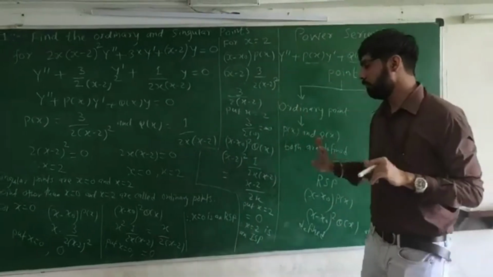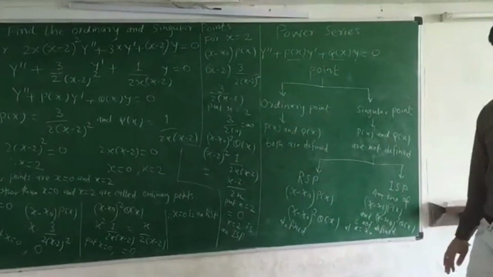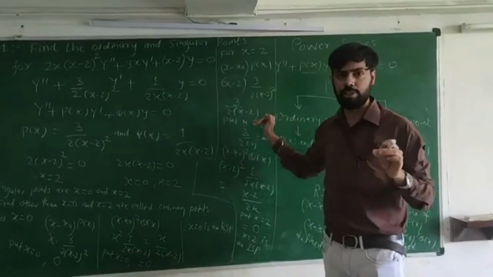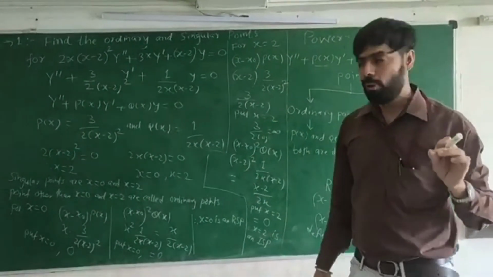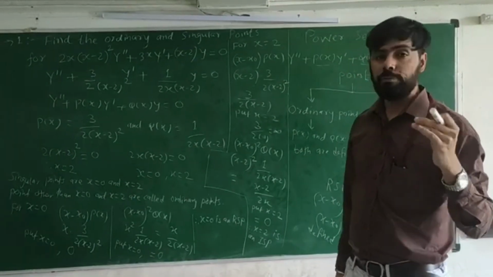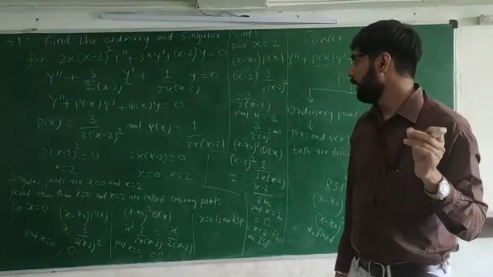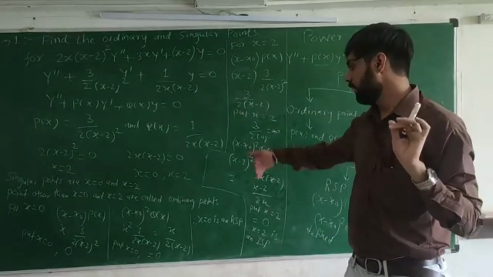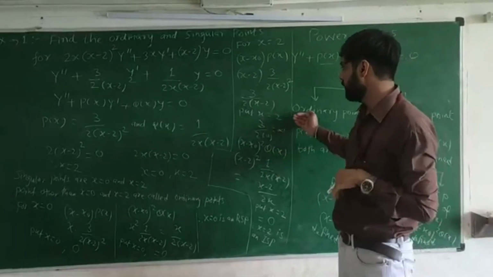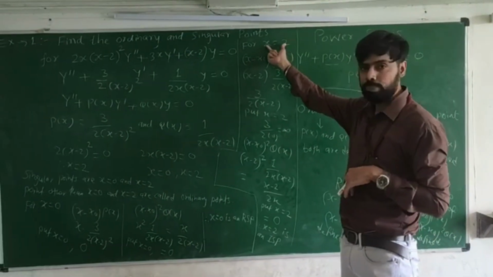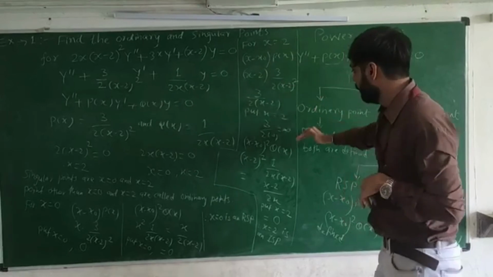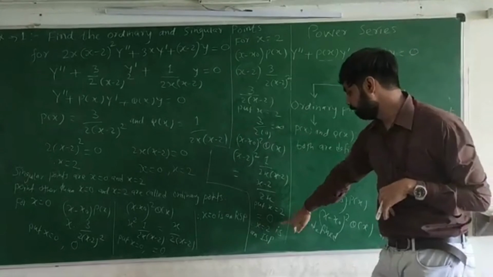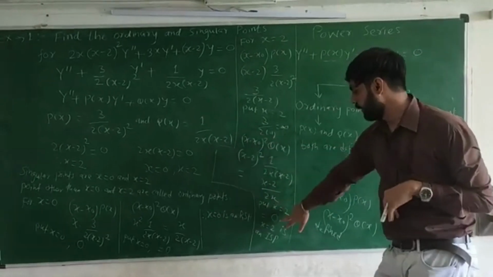So what we have studied in the definition of an irregular singular point: if any one of these functions is infinite, or if both are infinite, then that particular point is called an irregular singular point. Here in this example, for x0 equal to 2 we are getting an infinite answer, and the other answer is 0.